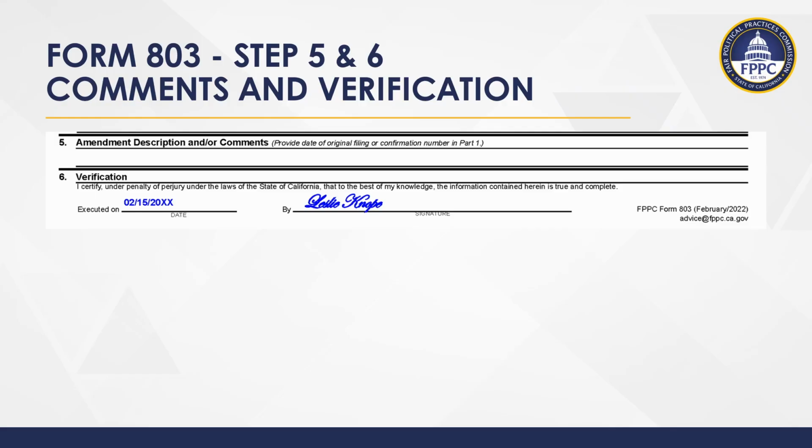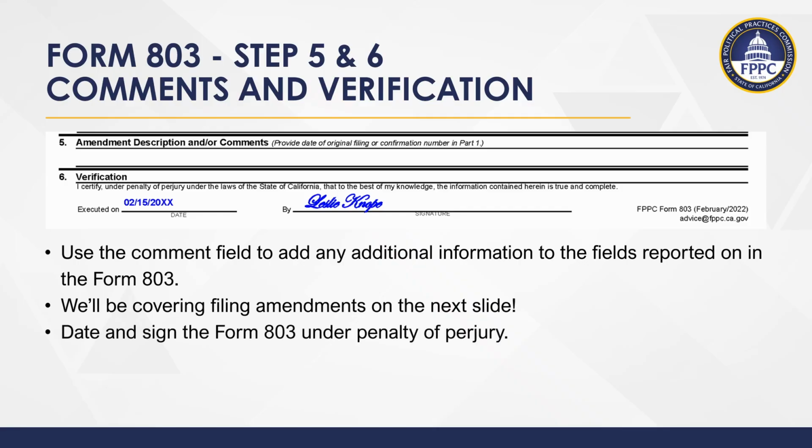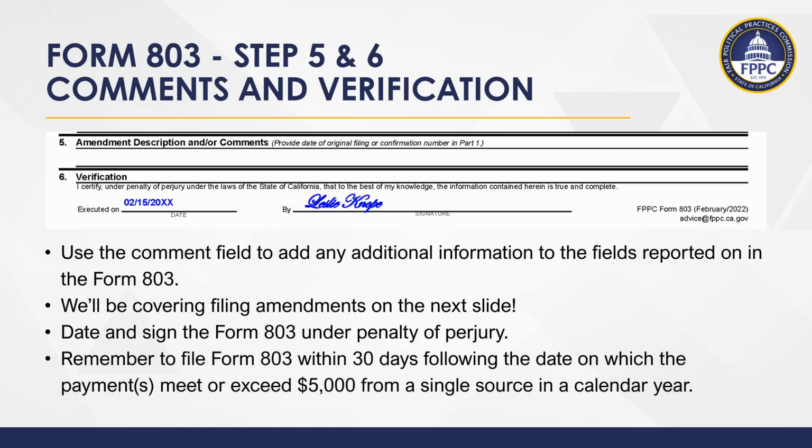The final steps in completing FPPC Form 803 Behested Payment Report include the Comments and Verification section. Use the comment field to add any additional information to the fields reported on in the Form 803. We'll cover filing amendments on the next slide. Date and sign the Form 803 under penalty of perjury. Remember to file Form 803 within 30 days following the date on which the payment or payments meet or exceed $5,000 from a single source in a calendar year.